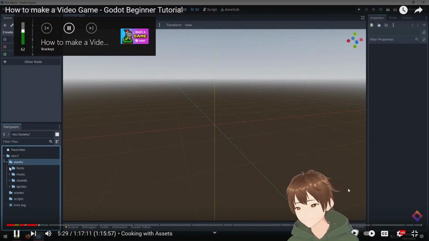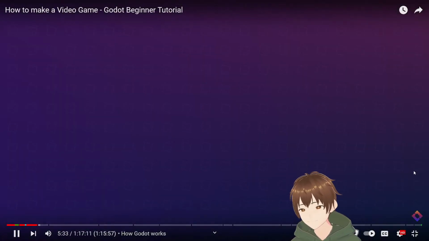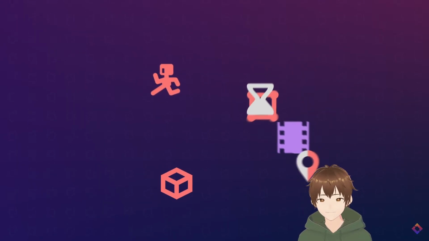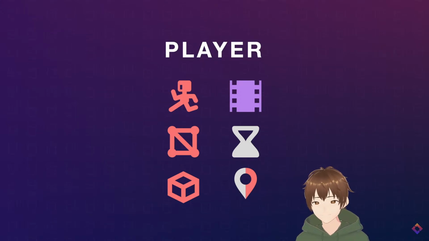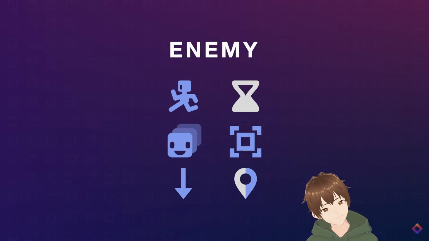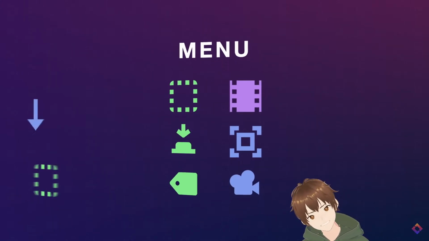So now we're ready to make our game. So let's talk about how we do that. To make anything in Godot, we use nodes. If we want to make a player character, we do so by putting together a bunch of nodes. If we want to make an enemy, we do so by putting together nodes. If we want to make a main menu, you guessed it, we use nodes. So nodes are the fundamental building blocks of your game.